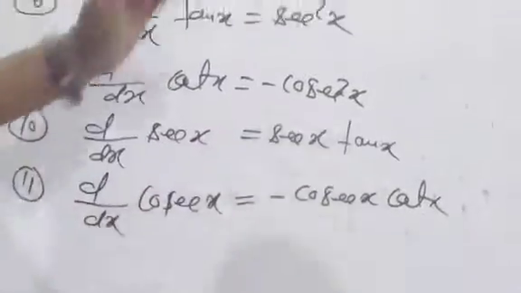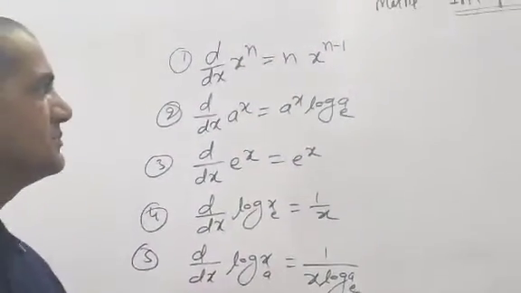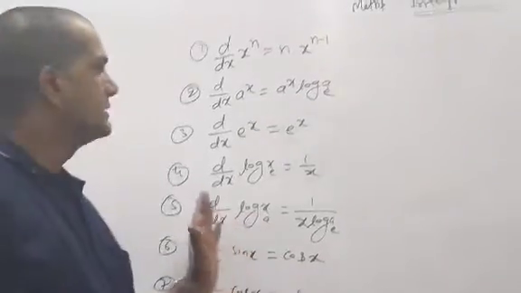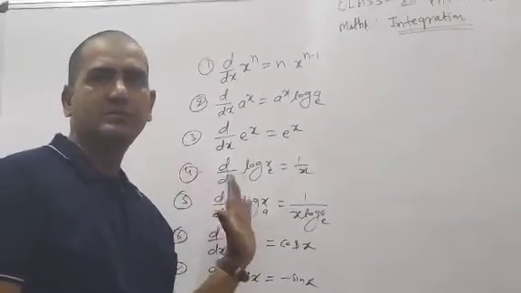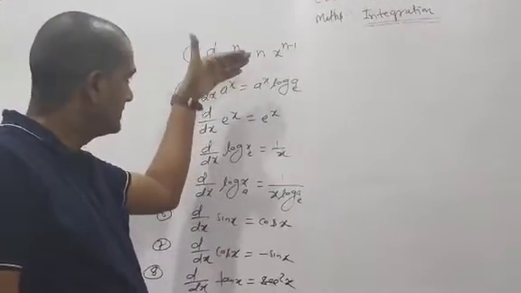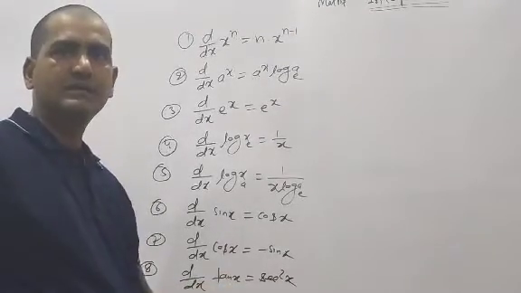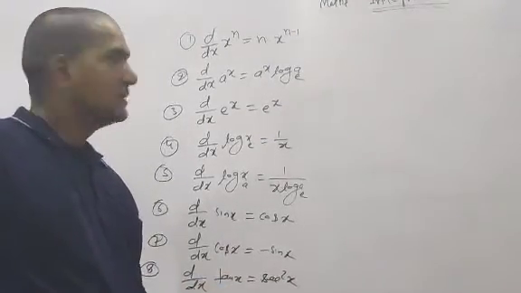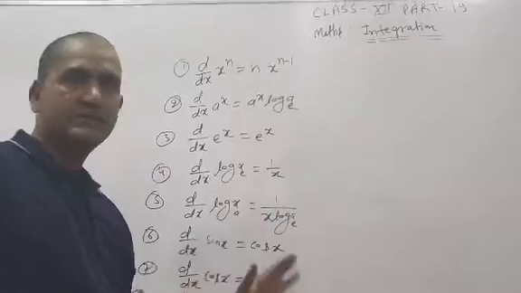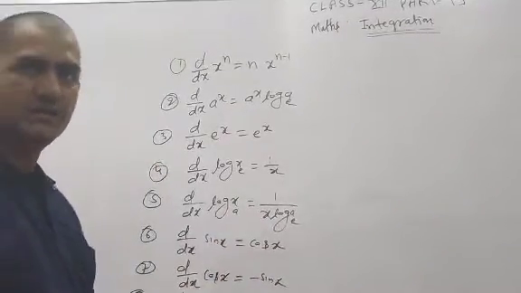I am not writing all the differentiation formulas, because in the previous video, during differentiation, I have given you many formulas. Understood? Then I am writing a few formulas. For example, how can we say that integration is the inverse process of differentiation, the reverse process of differentiation?